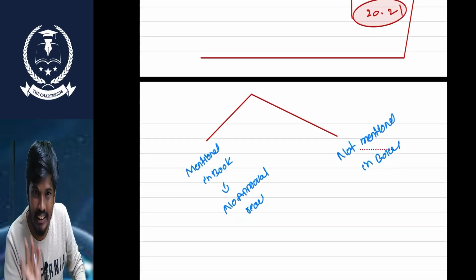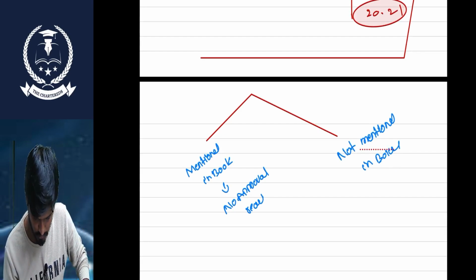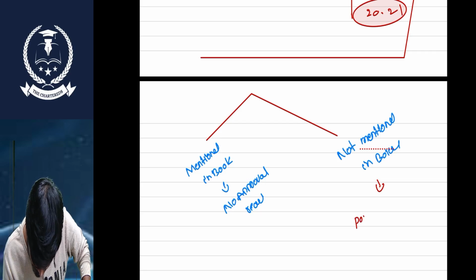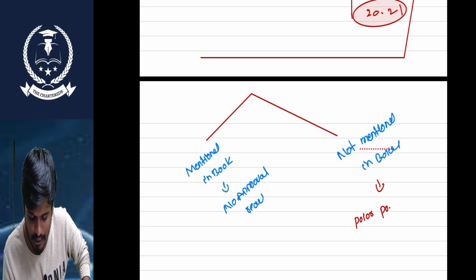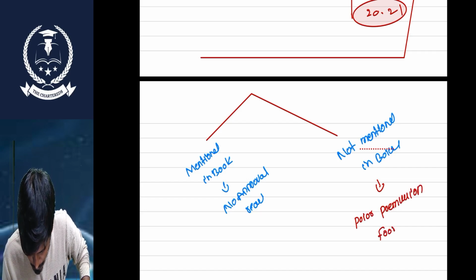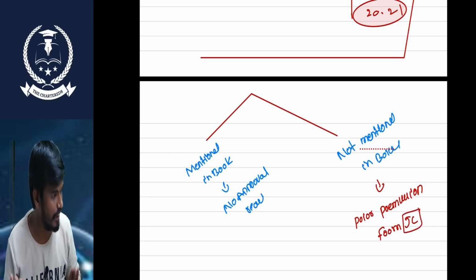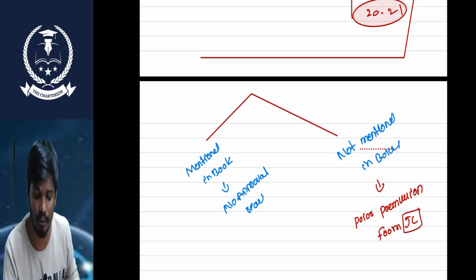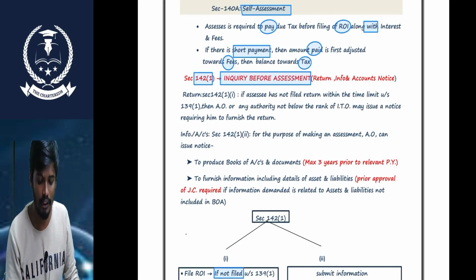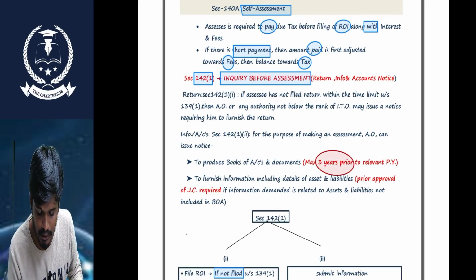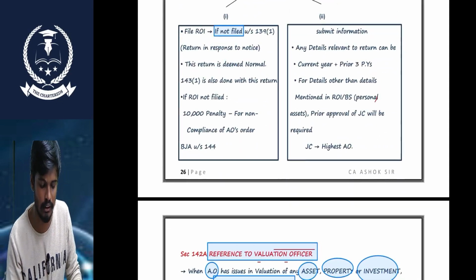So in this scenario, before sending this notice, the AO needs to take prior permission from the joint commissioner. That's it. Maximum 3 years, and prior approval is required if the information demanded relates to assets not mentioned in the books. That's it. Okay, sir.